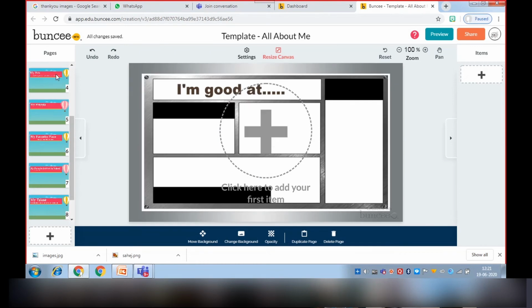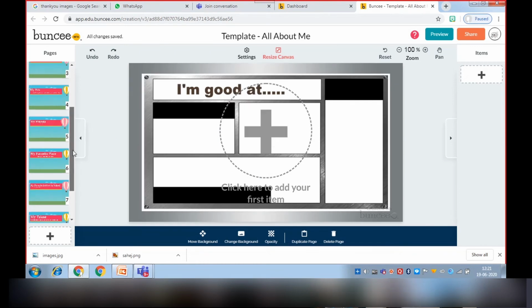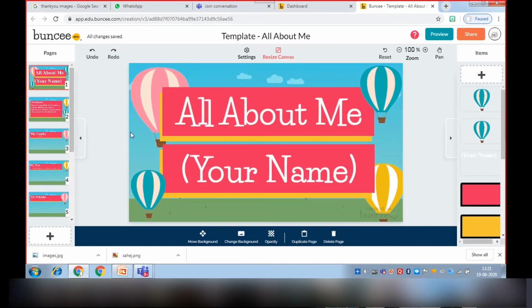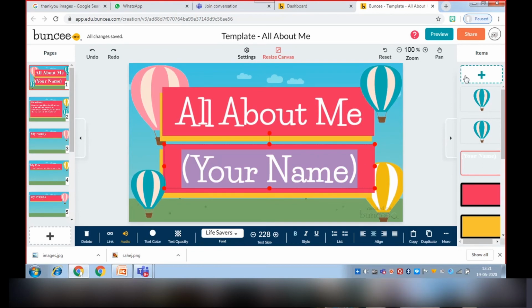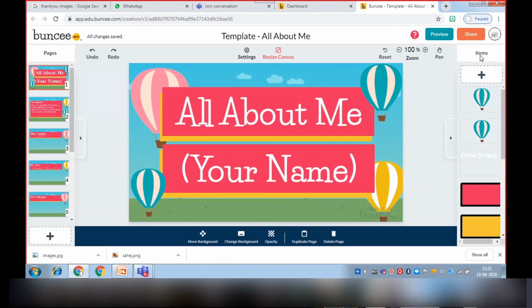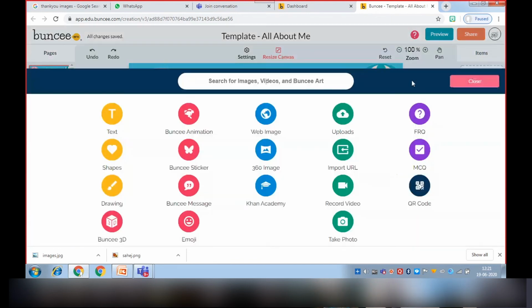Now let me show you. This is our first slide, your name. If we want to edit it, we can edit it from the plus item. It is behind the plus item. Then we will click on it, and many options will appear. Then we will click on text.